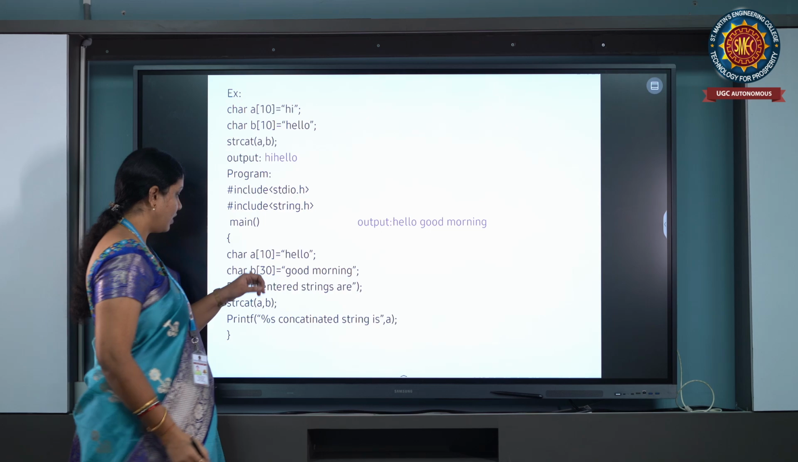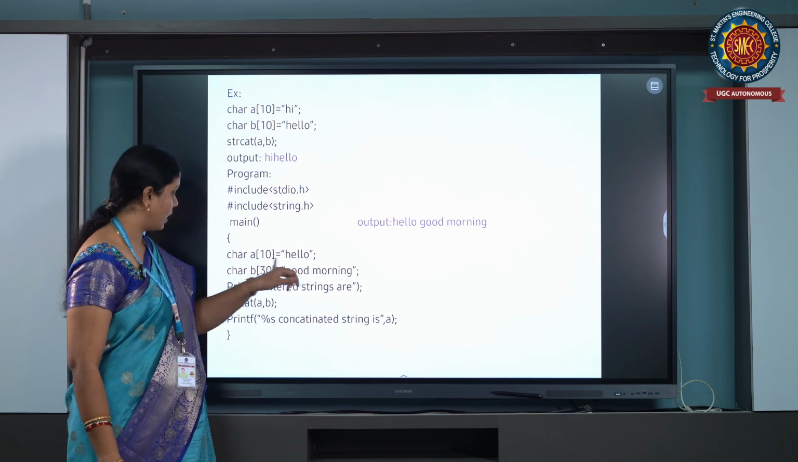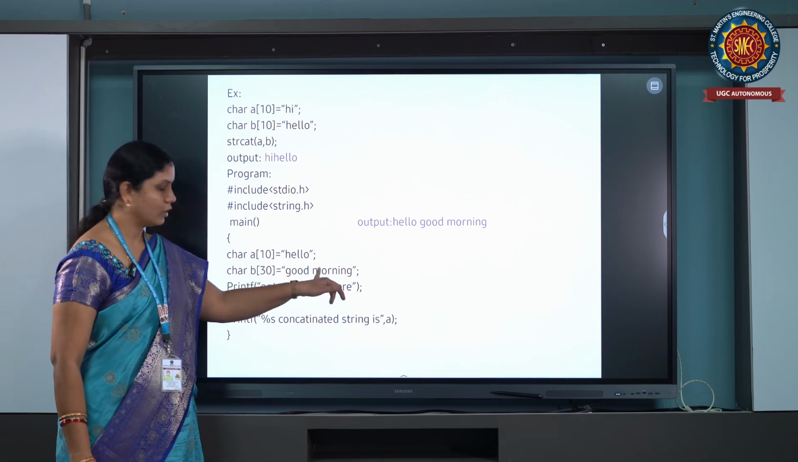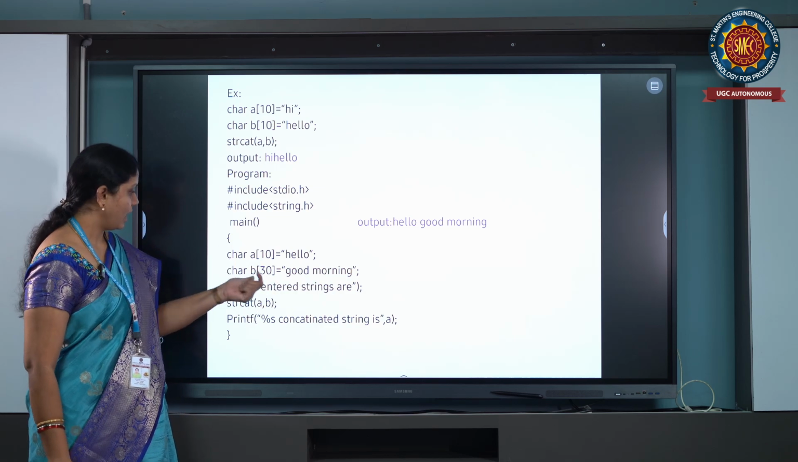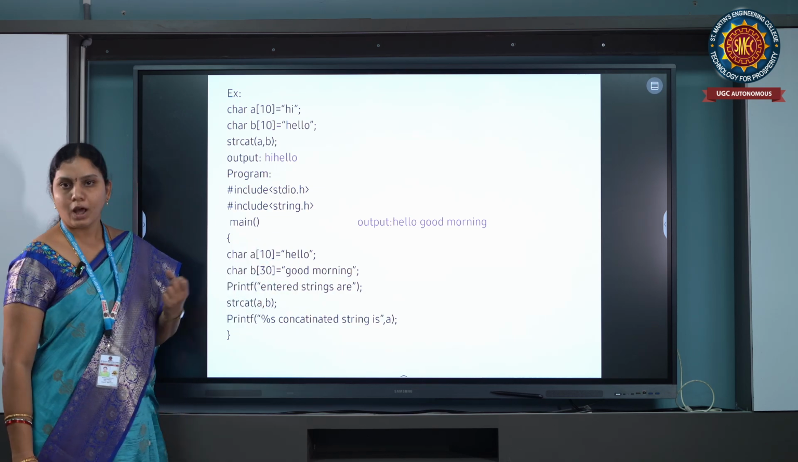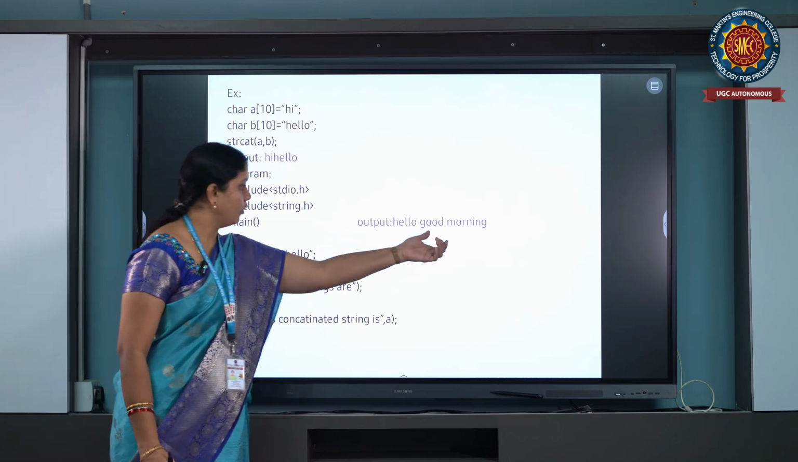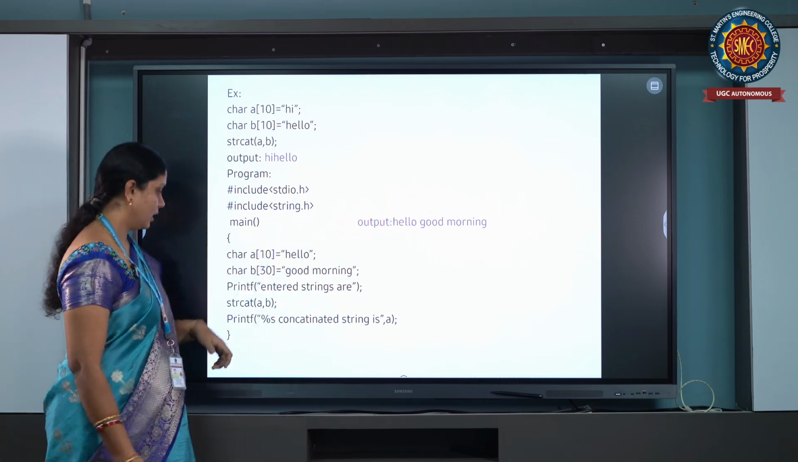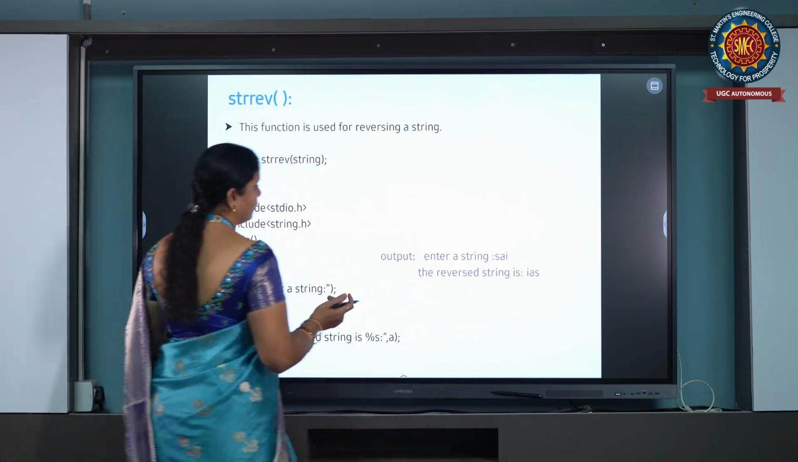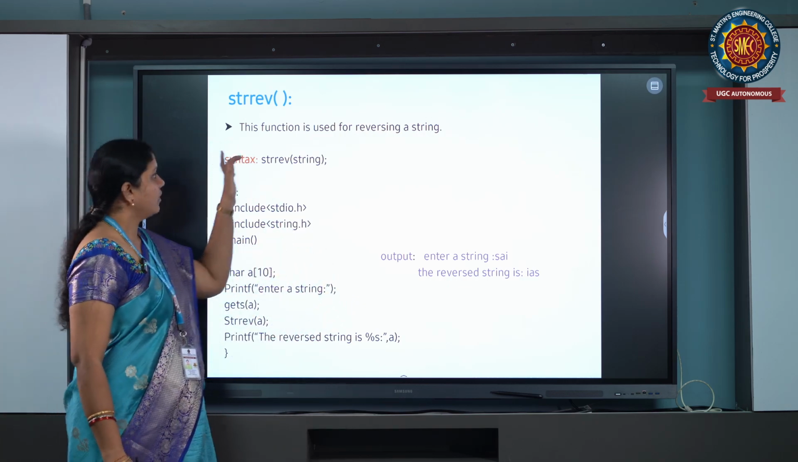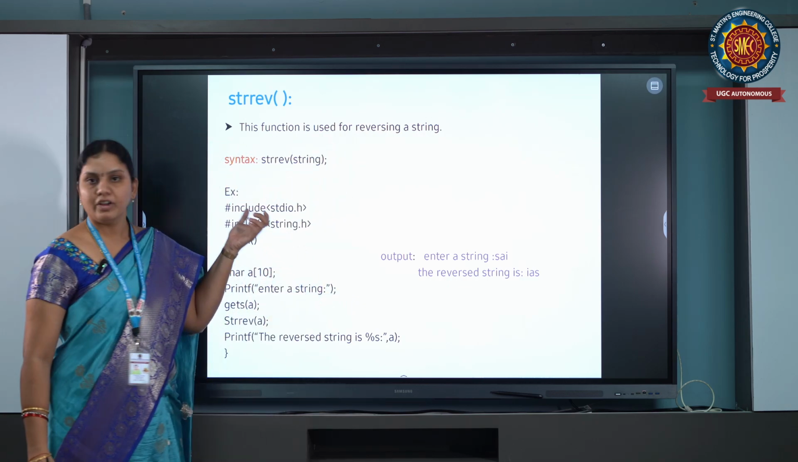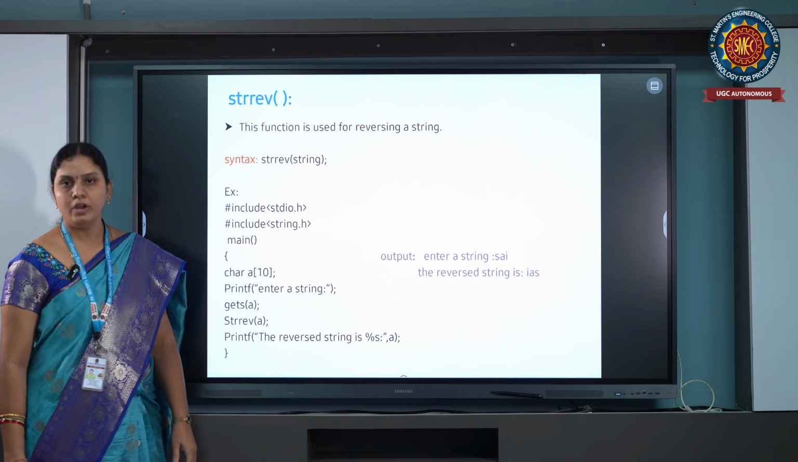Here is the program. We have to take char A of 10 equal to hello, char B of 30 equal to good morning. By using the strcat function, it is going to combine them and it gives the output hello, good morning. Next function is strrev. This function is used to reverse a string.